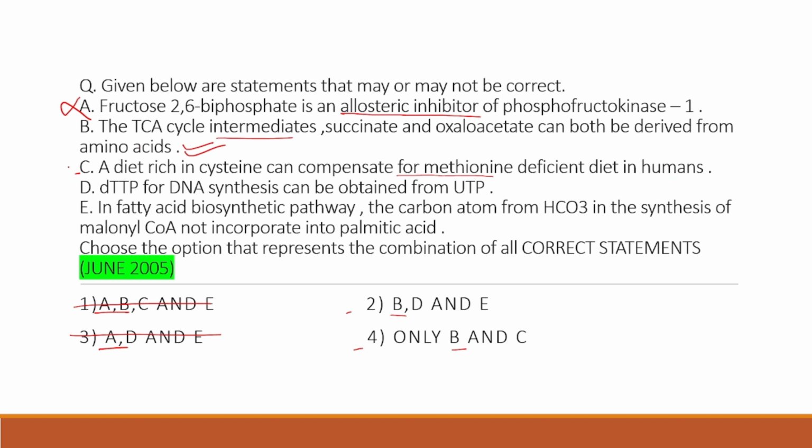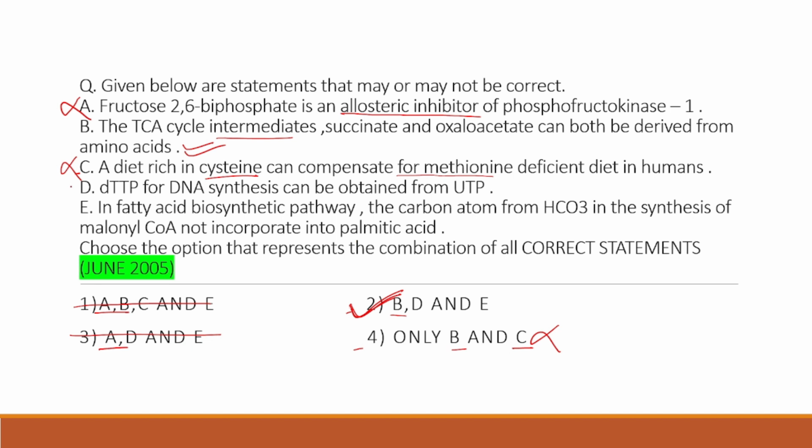No, this is wrong. Methionine is derived from aspartate, and cysteine cannot compensate for methionine. So statement C is wrong, and the second option is correct.